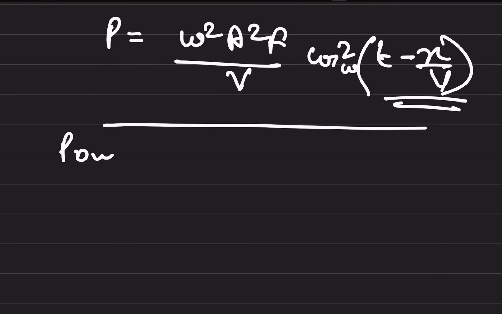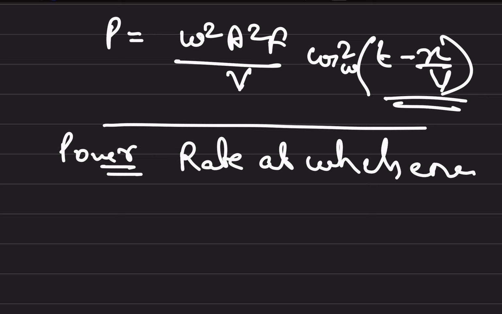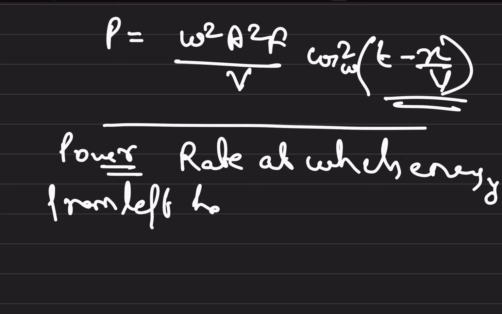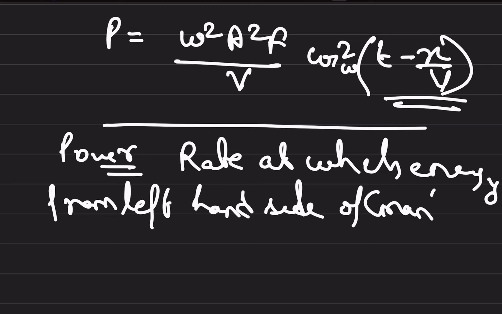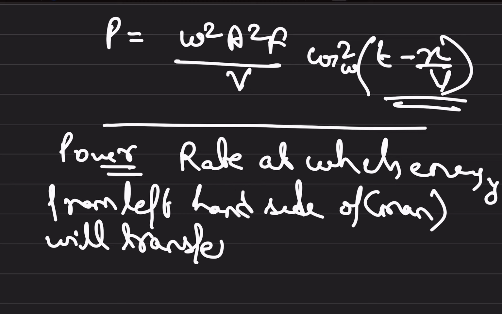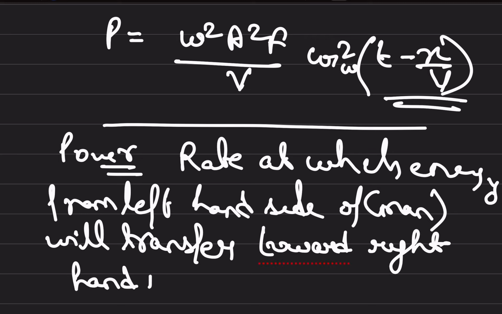This is the power, or the rate at which energy from the left hand side of the man will be transferred to the right hand side.